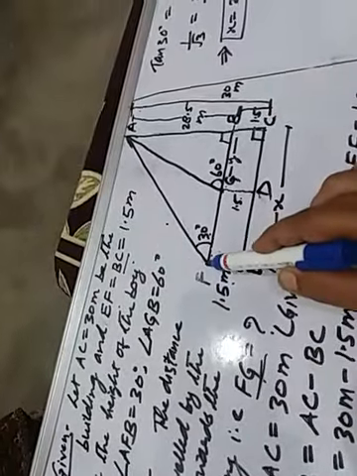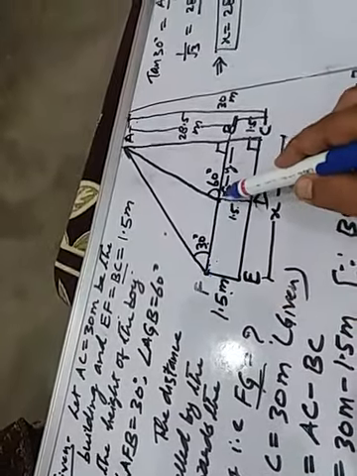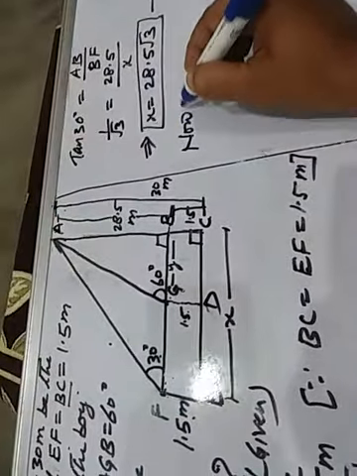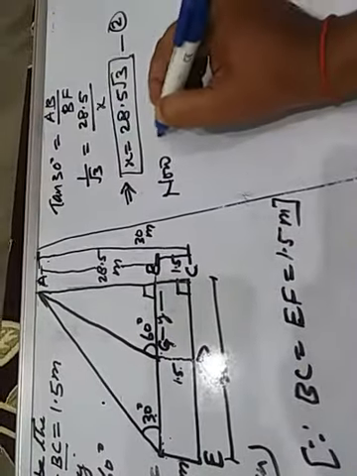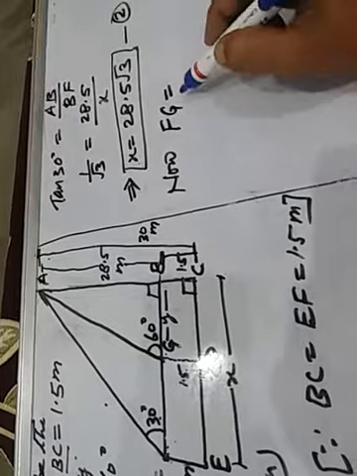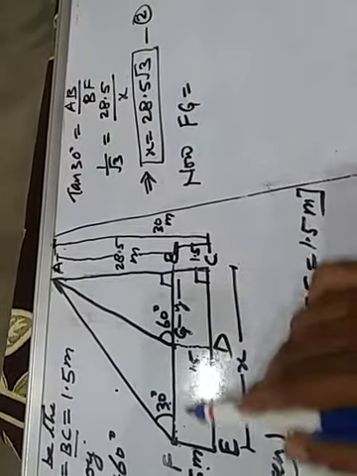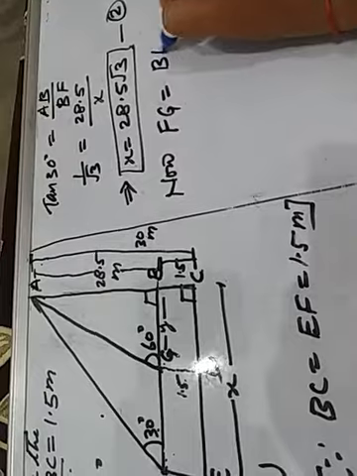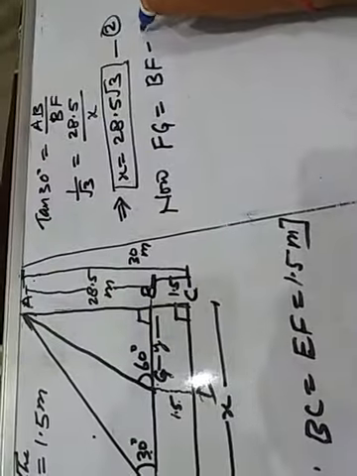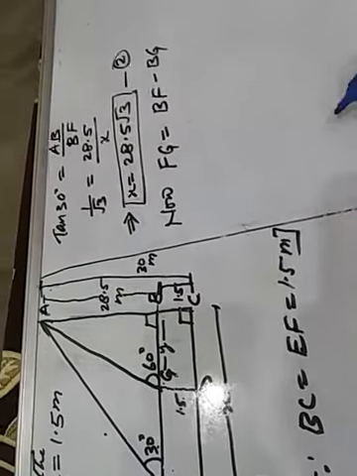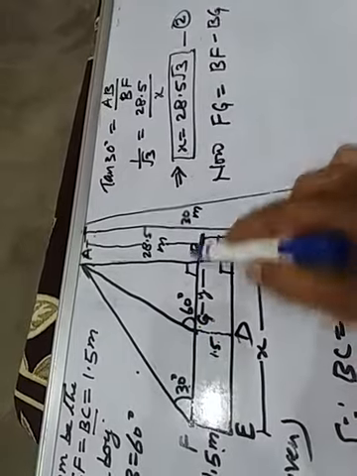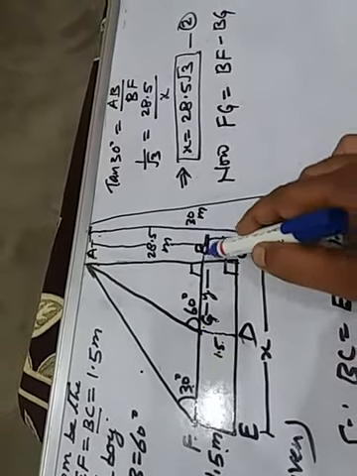FG means the distance traveled by the boy from the beginning to the point G. FG equals BF minus BG, that is the total distance BF minus BG.